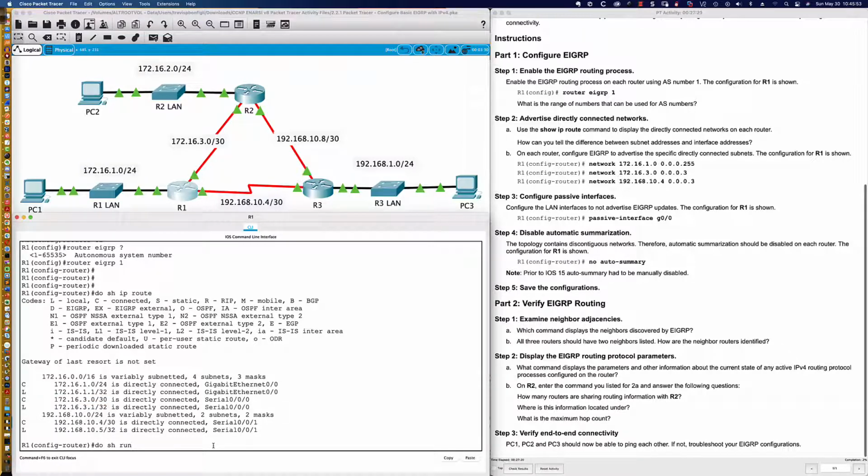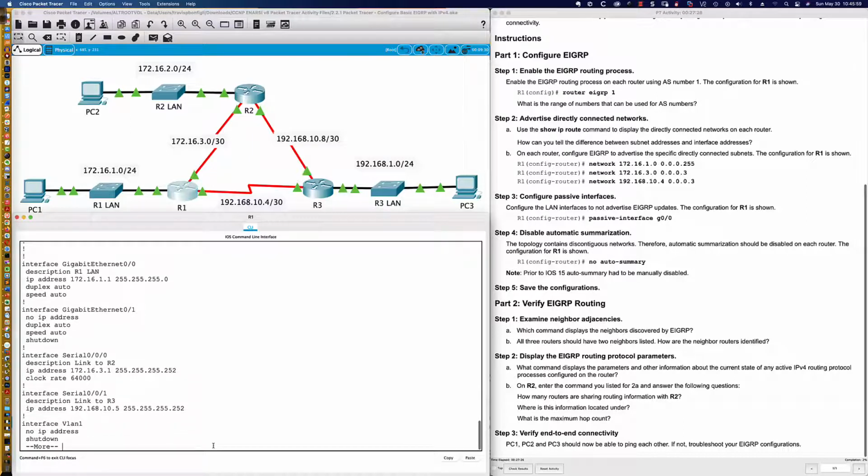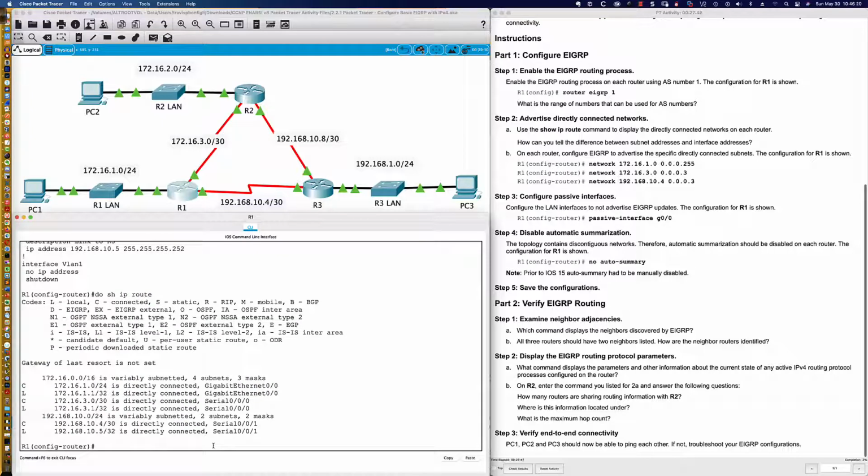So again, some people might say, do show run and come down and look to see what the dotted decimal subnet mask is, because maybe they're not comfortable with doing the conversion from CIDR or slash notation, seeing a /30 or a /24. Maybe you want to look here. But if you do show ip route, everything you need is right there, listed with that local. That's what that L stands for, and you can see it up here in the sort of secret decoder ring codes.